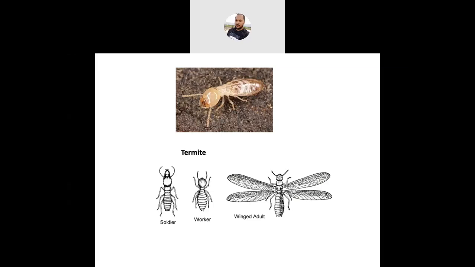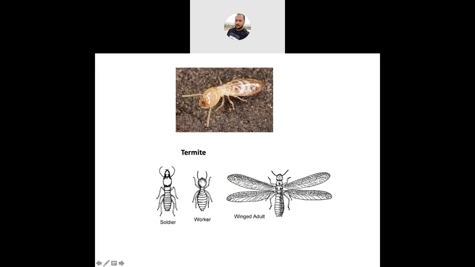So how do we differentiate between these two? In the king and queen, the body is darker in color with good sclerotization, and the compound eyes and wings are very well developed. In the photograph, you can clearly see their wings and compound eyes are well developed.